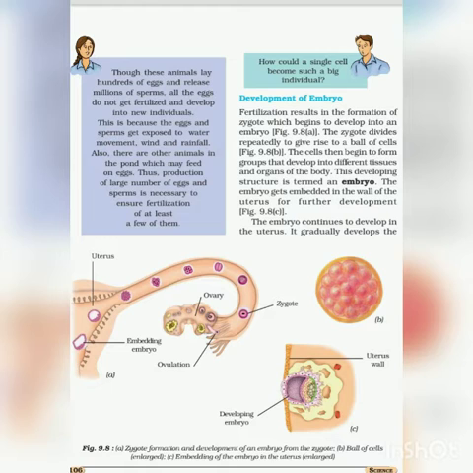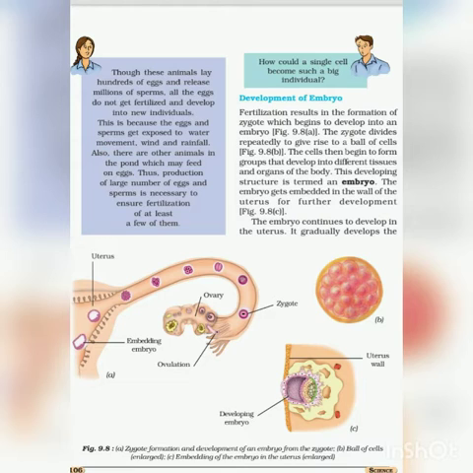Now the next topic is development of embryo. You can refer to figure 9.8, A, B and C. The first picture A shows an embryo. What is an embryo? The male and female gametes fuse to form a zygote, which is called fertilization. This zygote is a single cell. It repeatedly divides into a number of cells, which in turn develop into tissues and organs of the body. Now second picture B. This structure is an embryo. This embryo gets embedded in the uterus wall.